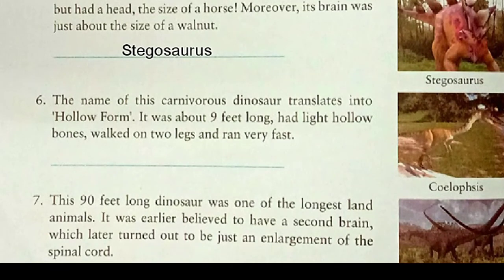Now let's see number 6. The name of this carnivorous dinosaur translates into hollow form. It was about 9 feet long, had light hollow bones, walked on 2 legs and ran very fast. As you can see, the picture is given here. It is Coelophysis.